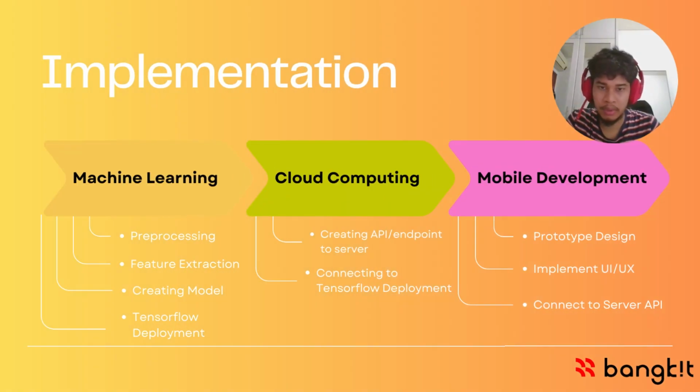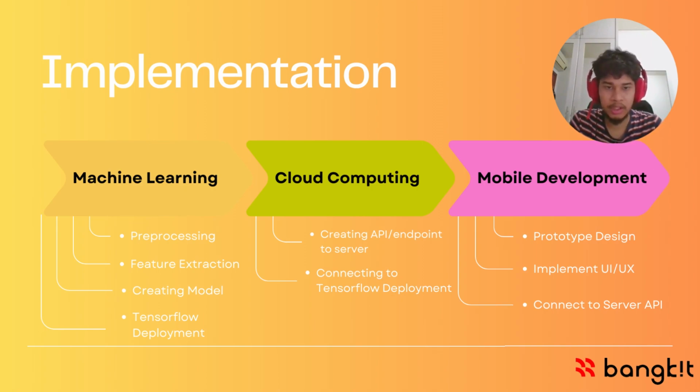Okay, now for the implementation part. For machine learning, after we get the dataset, we will pre-process it to make it clean. And then we will extract the features to be used in prediction. Then we will create a model, and after some hyperparameter tuning, we will deploy it using TensorFlow deployment.